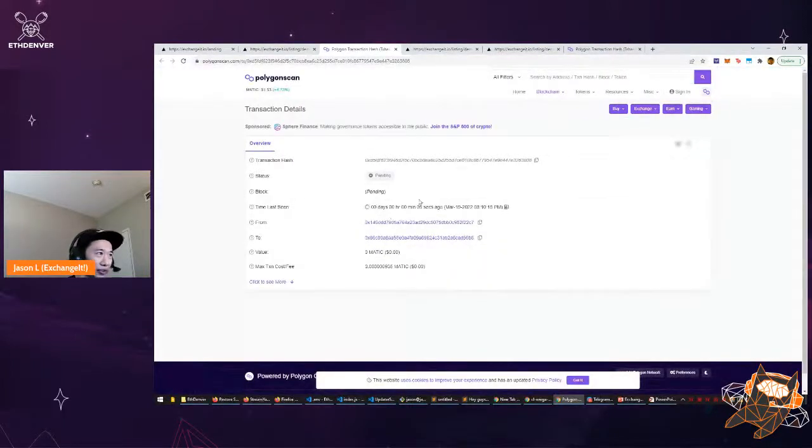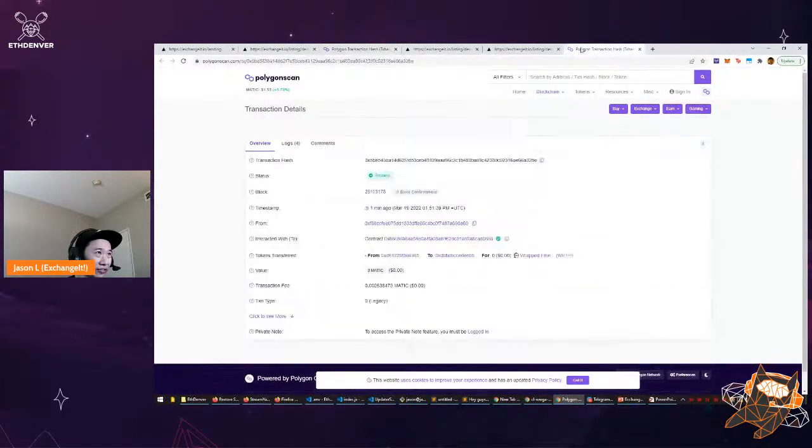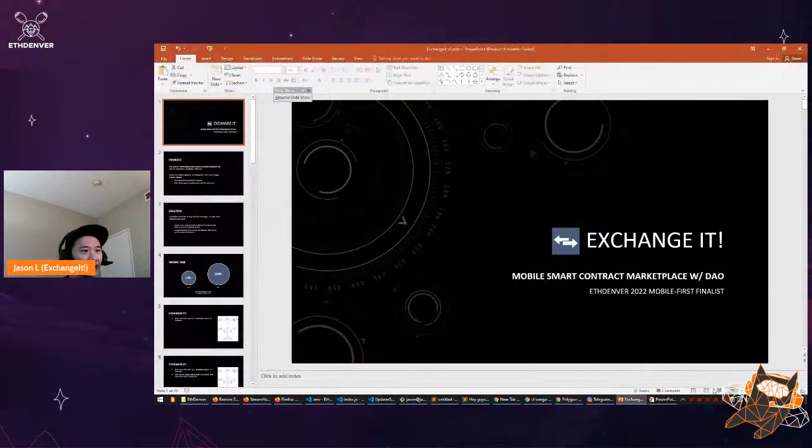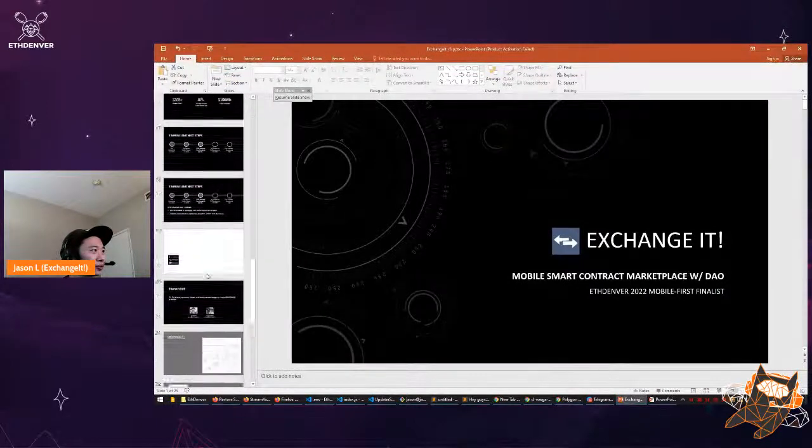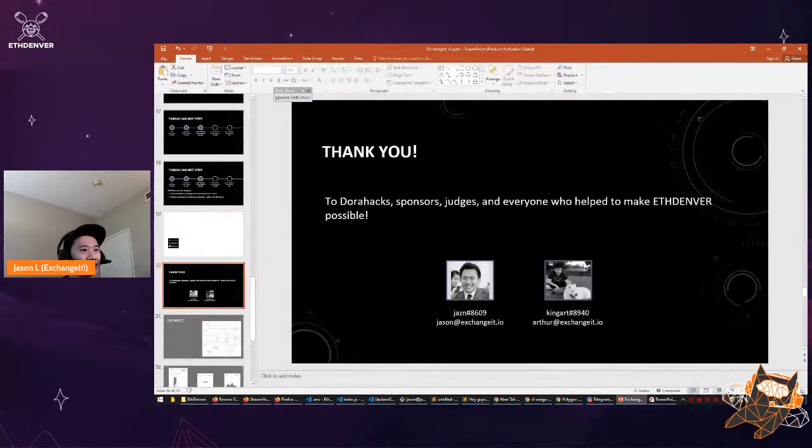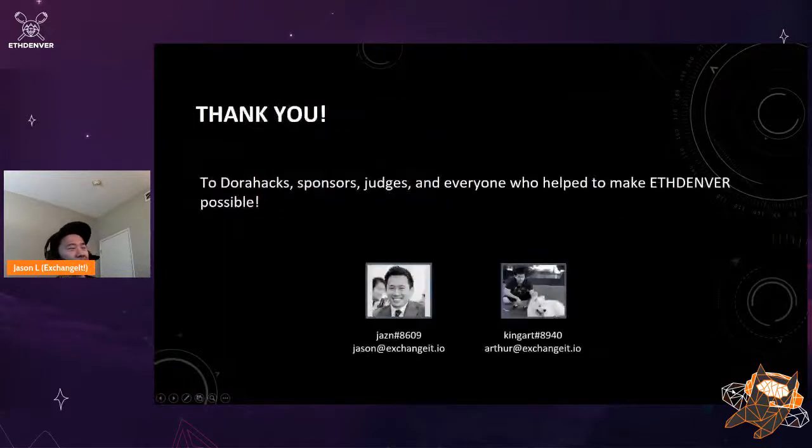So over here, if we wait for this, eventually it will go to a screen like this. Right now, this is just a demo, so I haven't deposited anything, but you can see that the token here was transferred to the seller who helped participate in the feedback here. So, let me go to the final screen here. Yeah, that's pretty much all we have here.